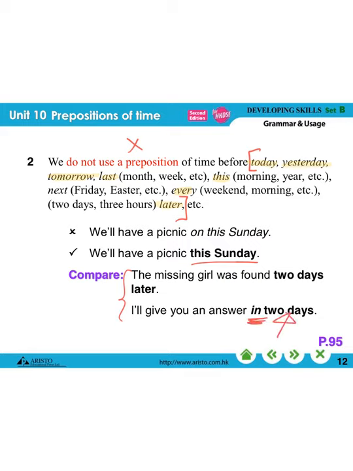But if you really want to use in, I will give you an answer in 2 days, which means I'm talking about things in the future. I will give you the answer. Simple future tense here. So with the use of in this time, to talk about something in the future, within 2 days, you can say so, but not 2 days later. If you really want to use the word later, do not use any preposition before that.